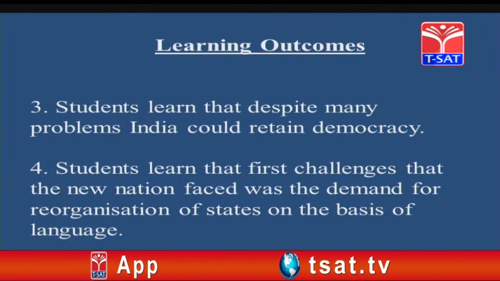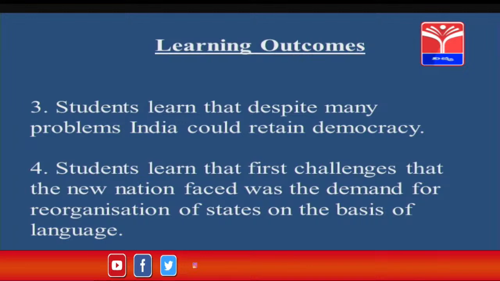Students learn that the first challenge the new nation faced was the demand for reorganization of states on the basis of language. Students, in this lesson, we will be learning that soon after India became independent, we were trying to make a new constitution for ourselves, and the Constituent Assembly was elected in the year 1946.